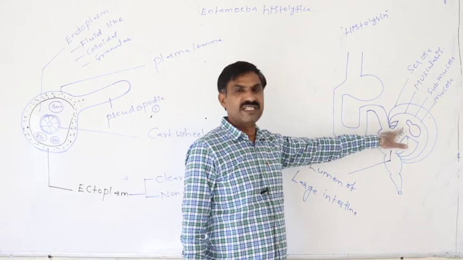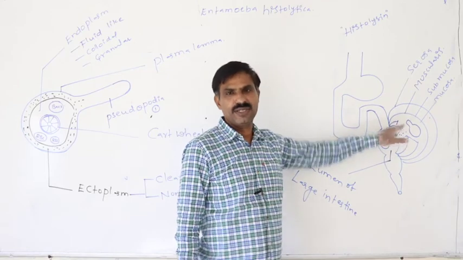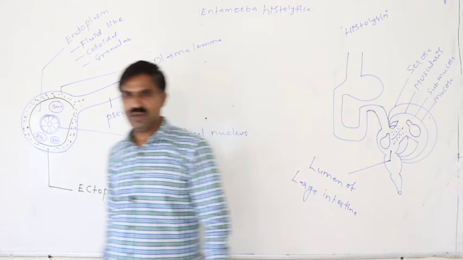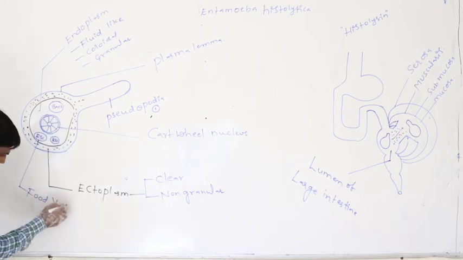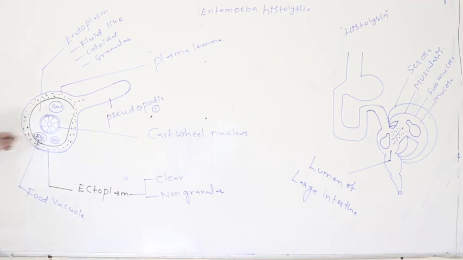The trophozoite always feeds on the blood of the person. So in the food vacuole, RBC as well as bacteria are present. This is said to be the food vacuole with RBC.